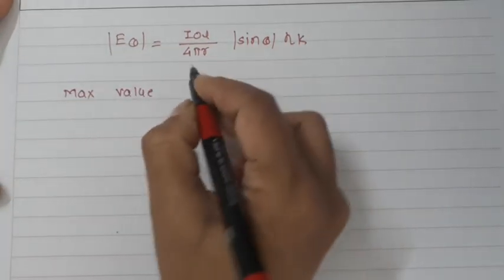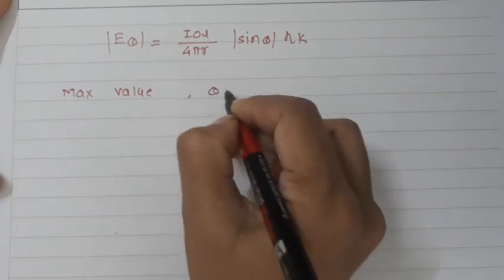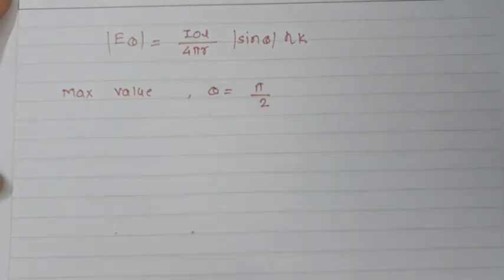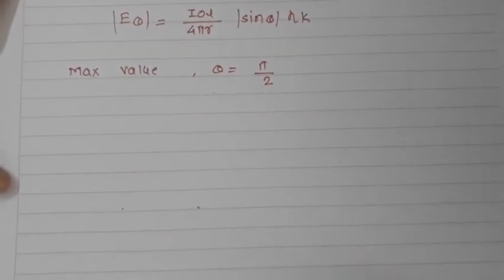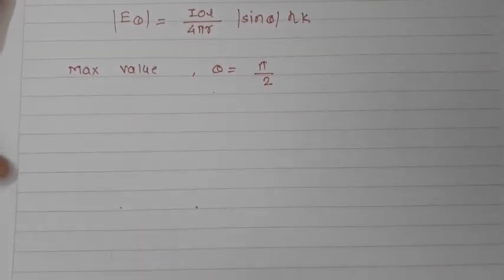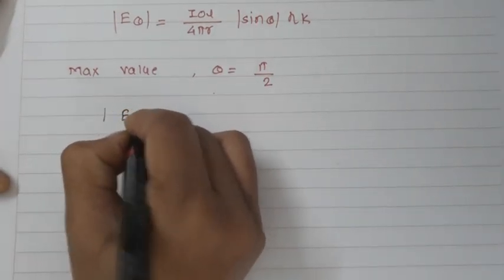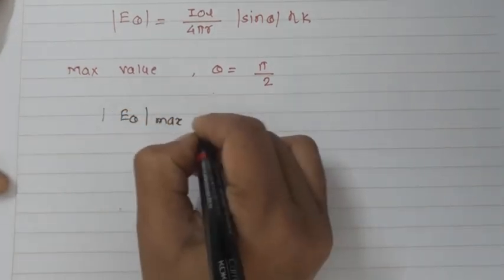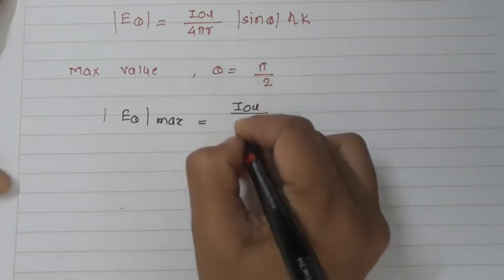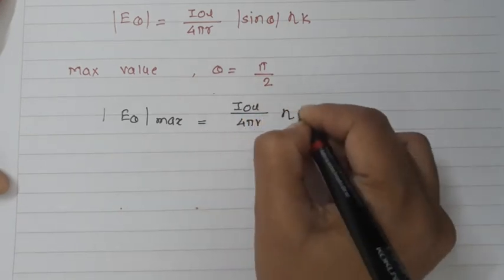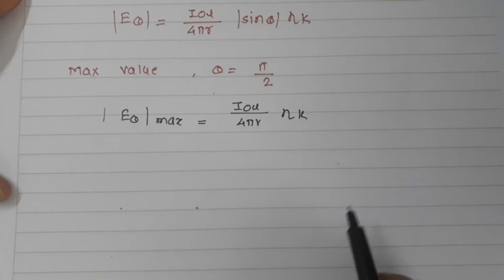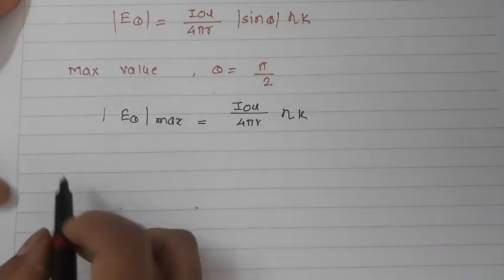The maximum value will be obtained at theta equal to pi by 2, that is, whenever theta is 90 degrees. So E theta max is equal to I0 L over 4 pi r, eta k.